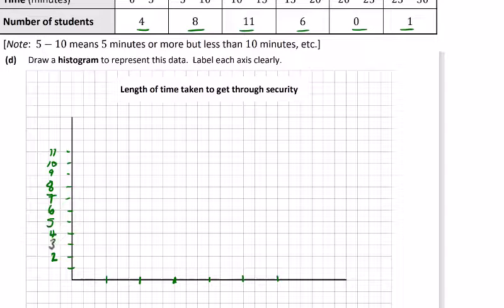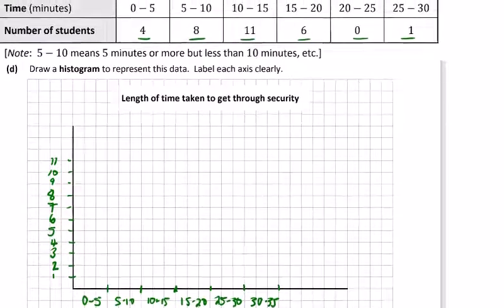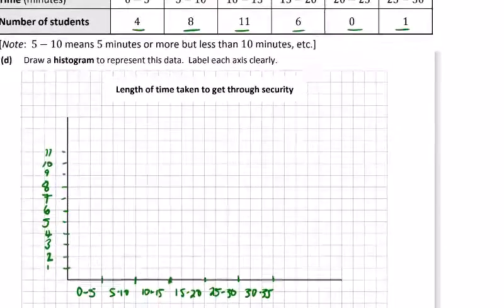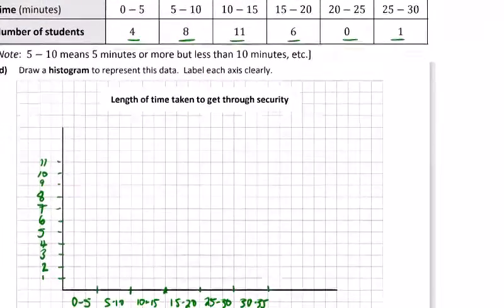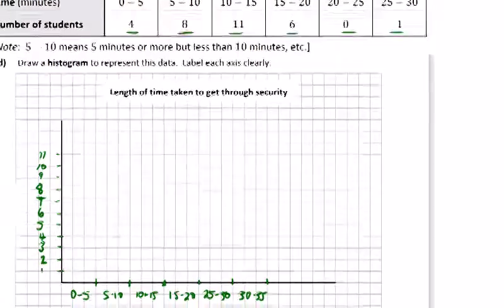Helps you spread them out a bit and give it a 1. So 0 to 5, 5 to 10. You will be a bit neater than this in an exam, I'm sure, than me. Take your time, you have loads of it. Just double check, the last one is 30 to 35. It's not. 0 to 5, 5 to 10, 10 to 15, 15 to 20. I left out 20 to 25 on purpose, obviously, just to show you.